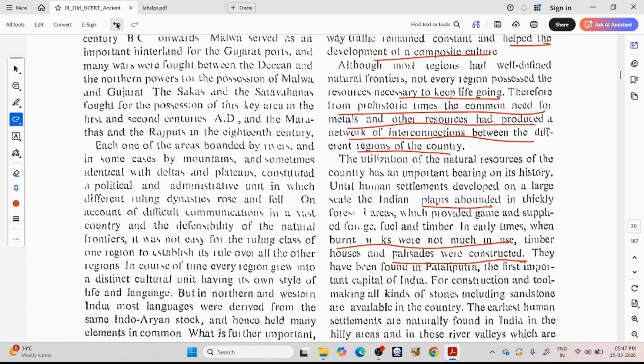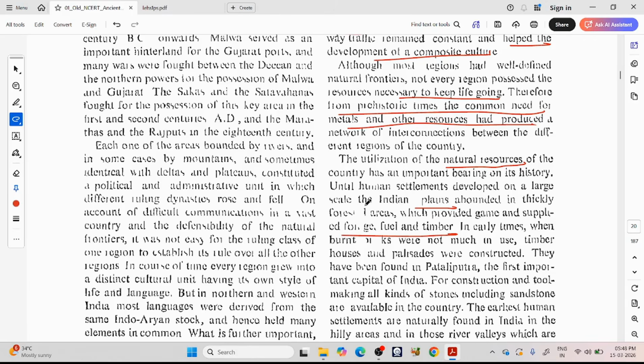So they are saying natural resources played a very key role in the development of history. So plains usually used to have so much forest, which used to give us forage for animals, fuel, timber, etc. Burnt bricks were more stable.